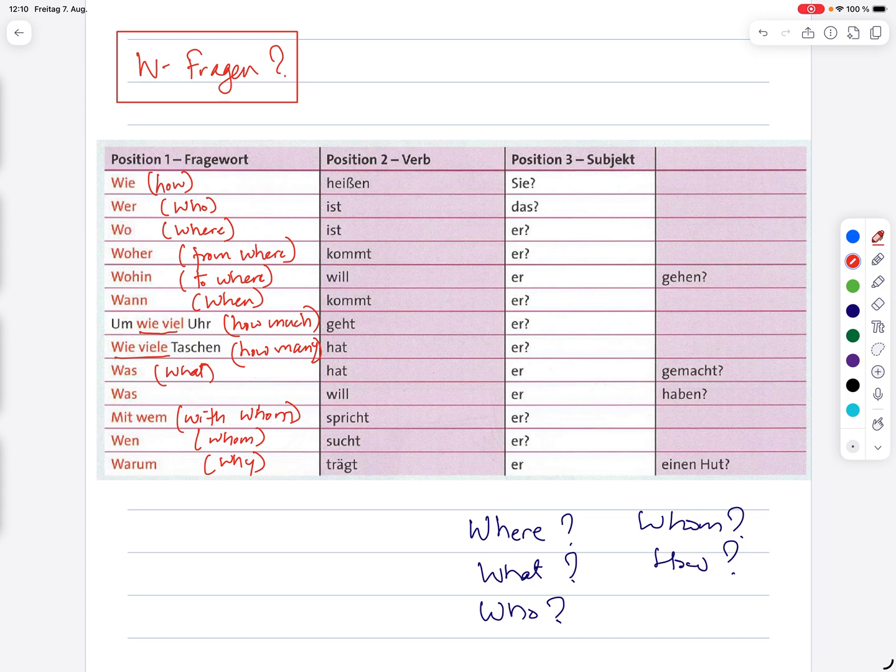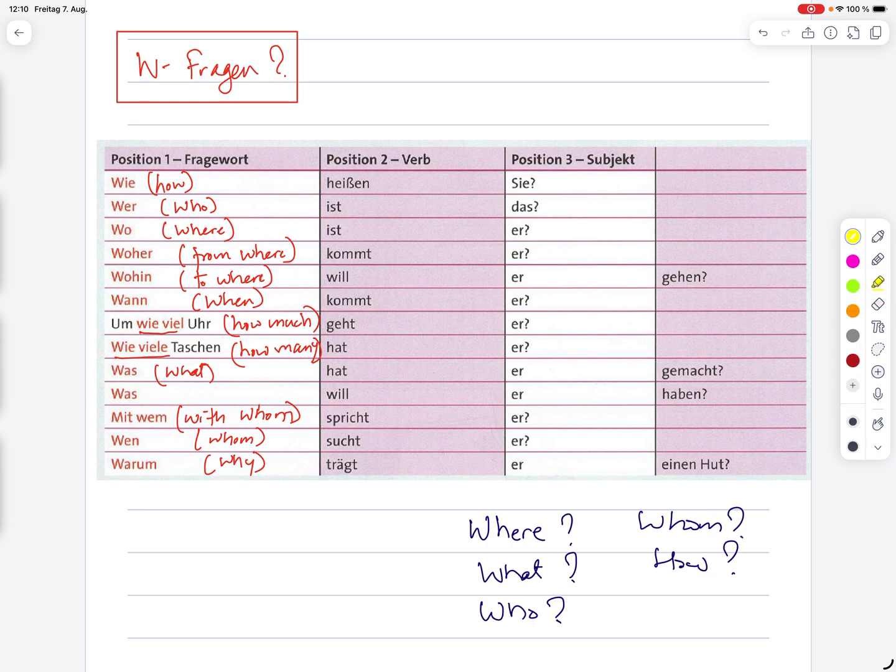So we have the question words in German: wie, how; wer, who; wo, where; woher, from where; wohin, to where; then wann, when; and wie viel is how much, wie viele is how many, was is what, mit wem is with whom, wen is whom, and warum is why.